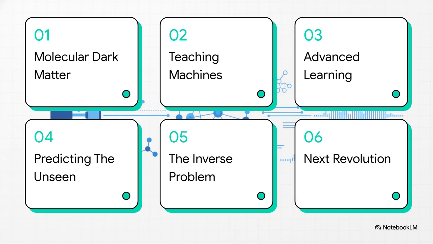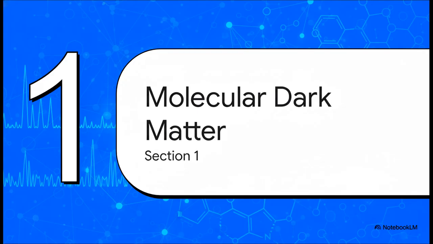First, we'll really define the problem of molecular dark matter. Then, we'll look at how we actually teach machines the language of chemistry. From there, we'll cover some advanced learning strategies, see how AI can predict unseen data, and then how it solves the much harder inverse problem. And finally, we'll look ahead at the scientific revolution this is all kicking off. All right, let's kick things off with Section 1, the molecular dark matter.